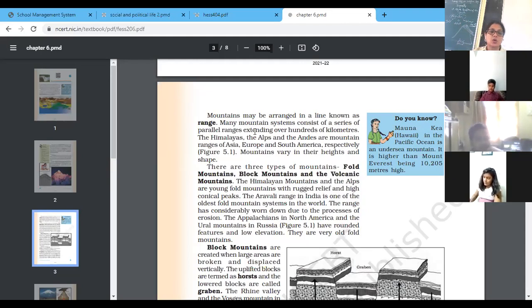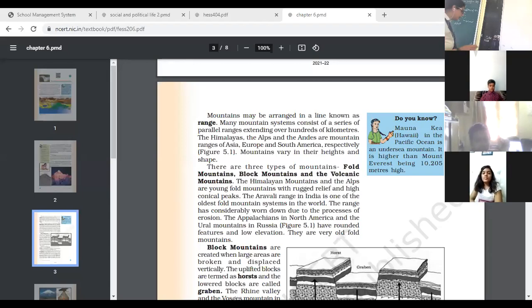Now let's talk about what is fold mountain. Horizontal layers of the earth crust. Horizontal. Now I am drawing horizontal lines. Fold mountains are formed when there is a pressure from both sides. When the pressure is put from both sides onto these horizontal layers, it converts into fold mountain.